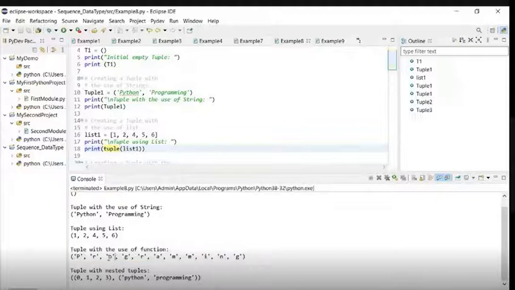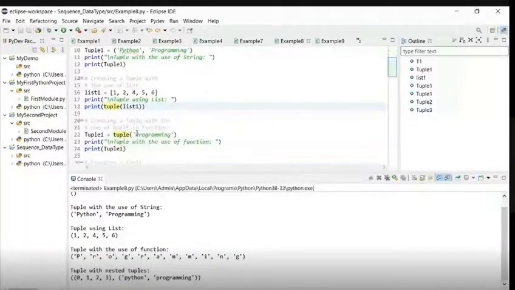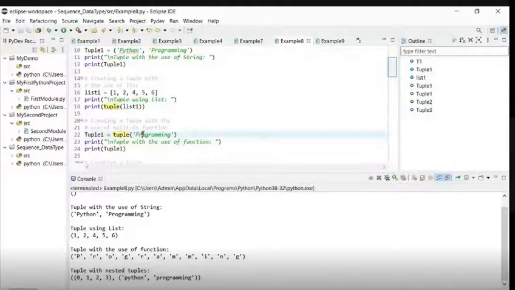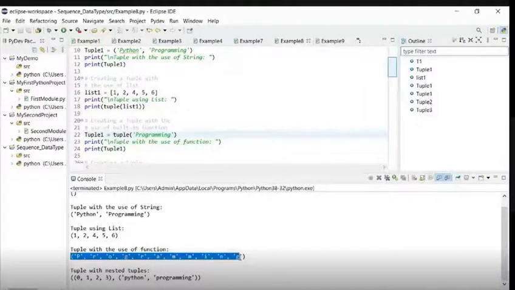Then tuple with the use of function. So here see this tuple with the use of built-in function. I have called the function and passed the string "programming" to it. So let's see what the output is. Each character has been separated. The whole string that I passed has been separated, and this word has been divided into separate characters to form a tuple. So this is how we can do it with the help of a function.